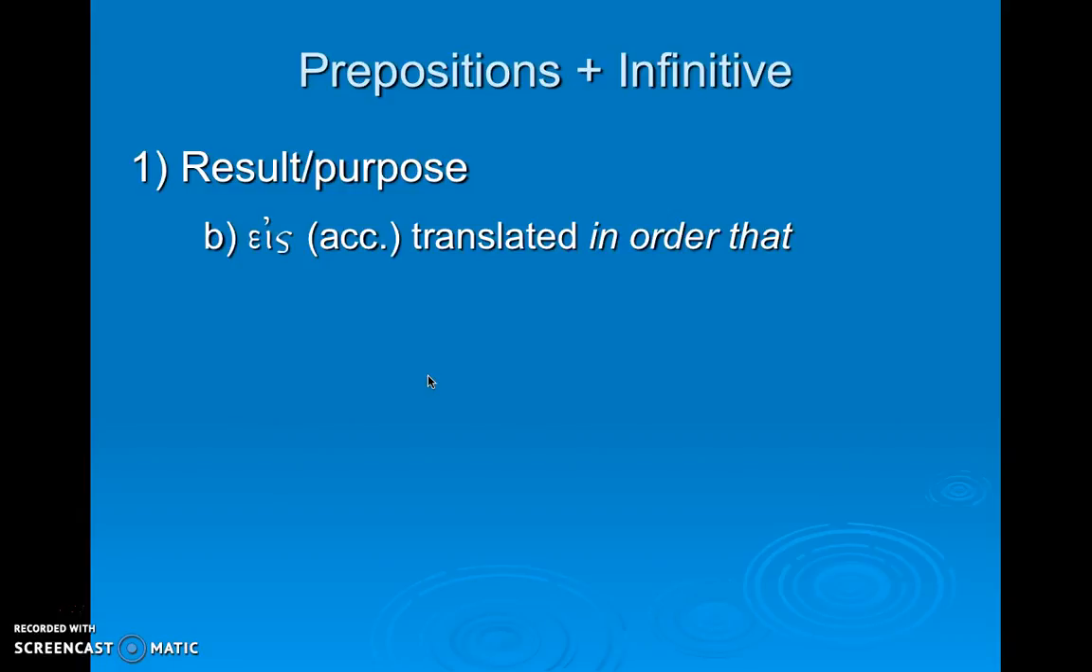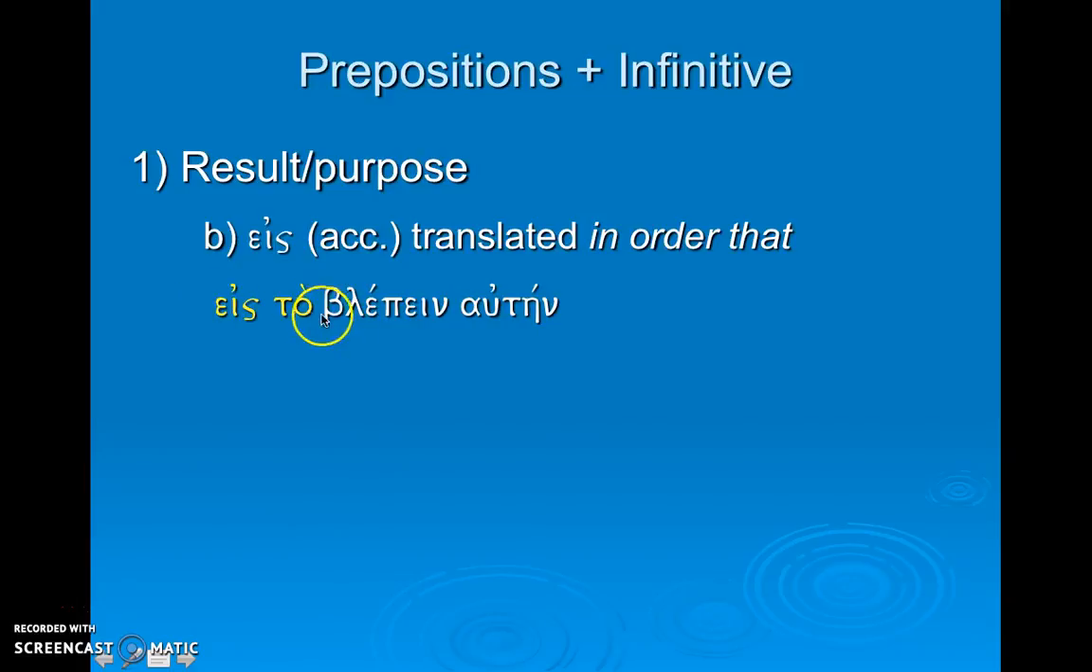So result and purpose. The second type would have the preposition eis followed by the accusative. And that one should be translated, if you have eis followed by the accusative with these articular infinitives, then it means in order that, and it's showing result or purpose. In order that she sees.